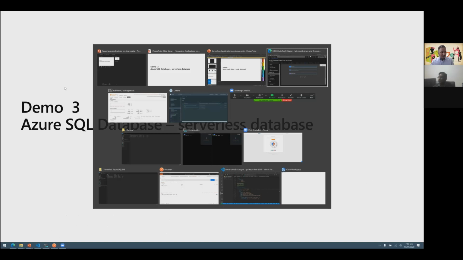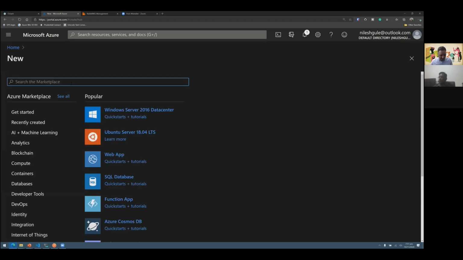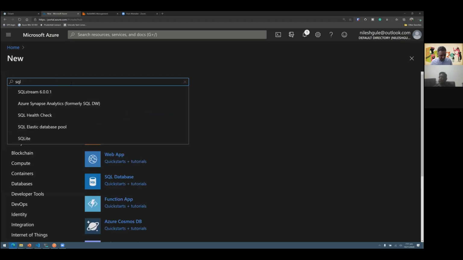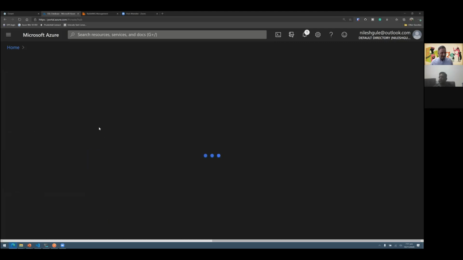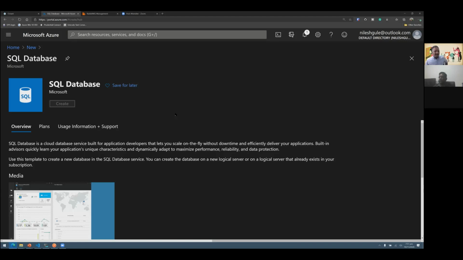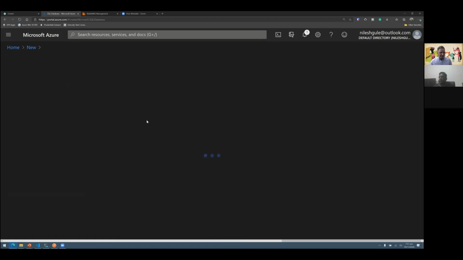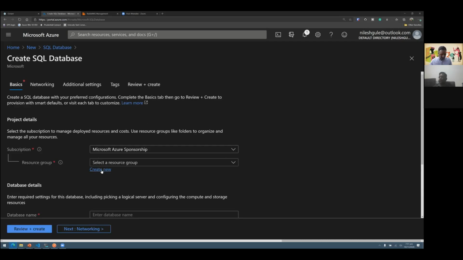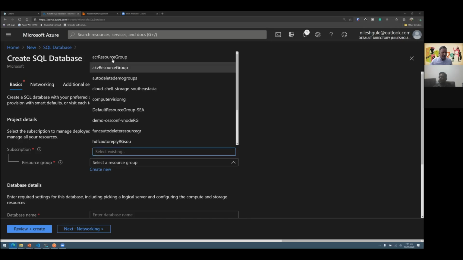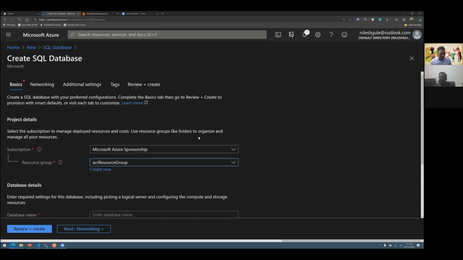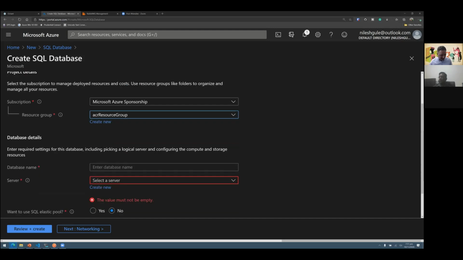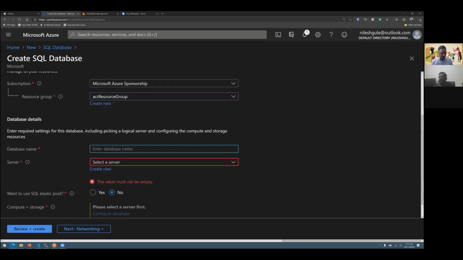Going back to the home screen and creating a new resource, I can search for SQL database here, and then create. The initial part is the same. So instead of doing that process over and over again, let me choose the existing resource group here to save some time. Then I can provide the name of the database here.